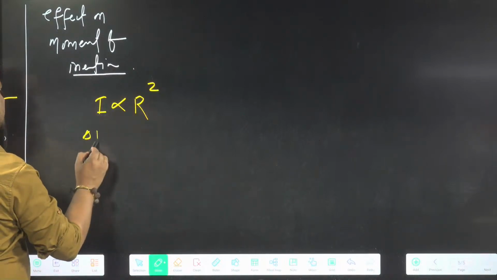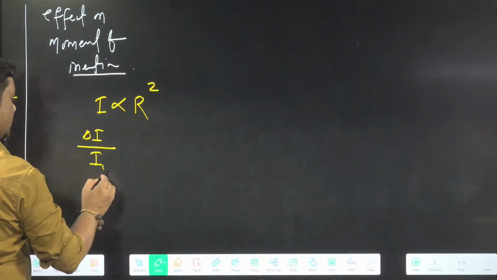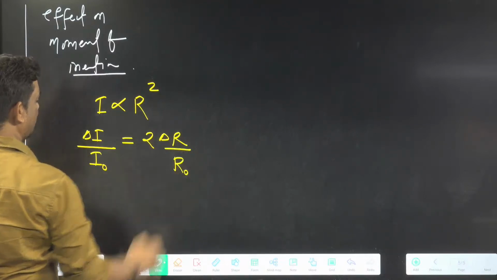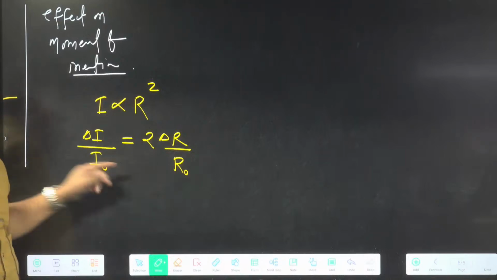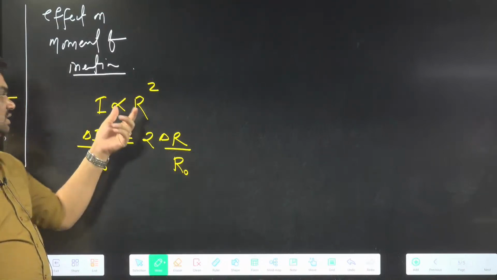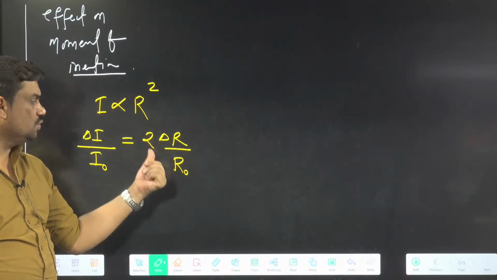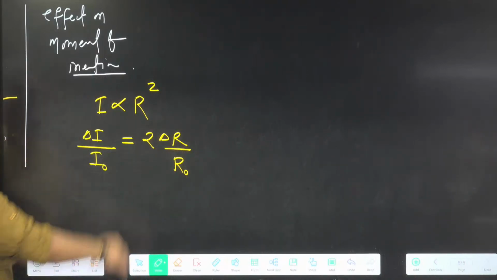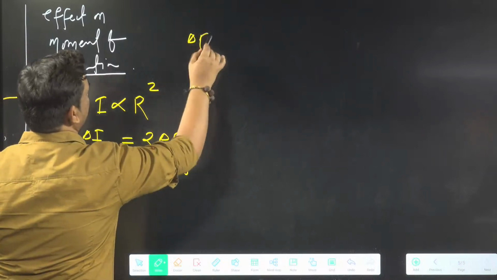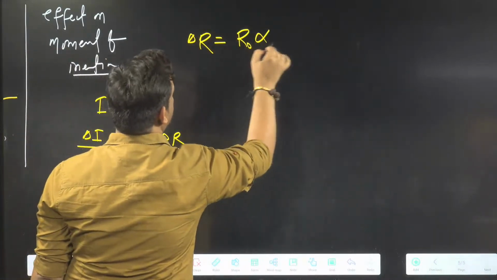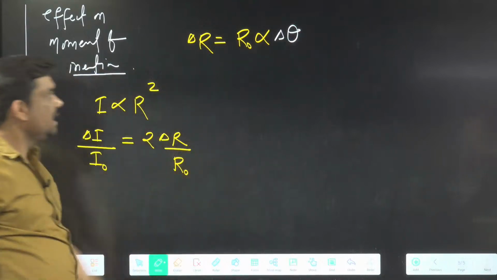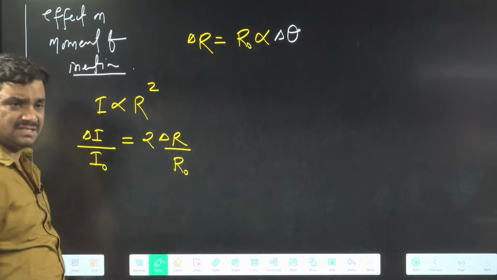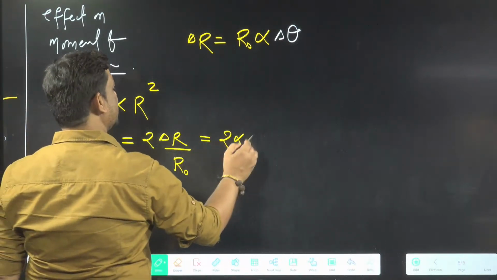So we will use the change method, delta I by I naught equal to 2 delta r by r naught. The power comes outside. Now delta r is always equal to r naught alpha delta theta. If I put this in, r naught cancels, so it becomes 2 alpha delta theta.